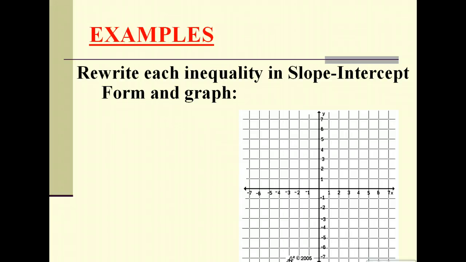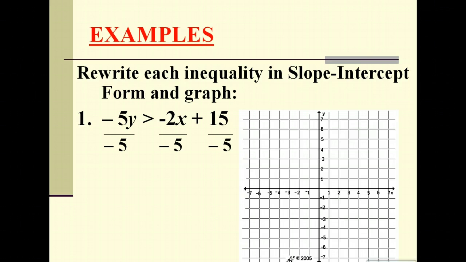Okay, so let's try an example. Let's rewrite each inequality and then graph it. Suppose we have the inequality negative 5y is greater than 2x plus 15, and I want to graph that and show all possible solutions. Well, I don't have y by itself yet, so I need to get rid of that negative 5, and to do that, we divide each term by negative 5.